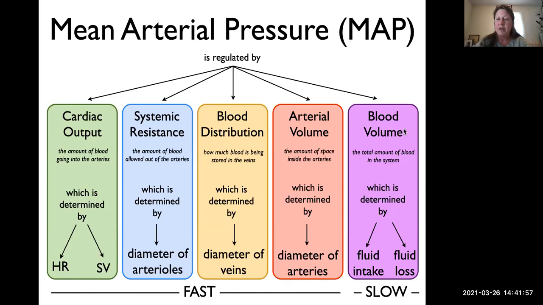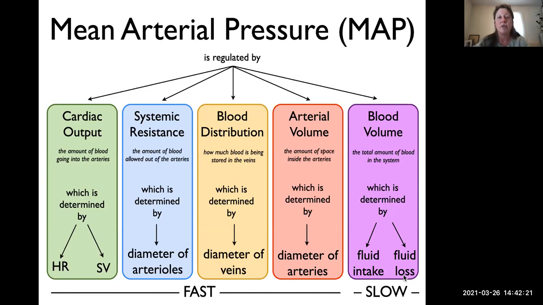The fifth and final thing that controls mean arterial pressure is blood volume, or how much blood there is in the system overall. Now, your blood volume is determined by how much fluid you take in and how much fluid you lose. Fluid loss occurs primarily through urination.